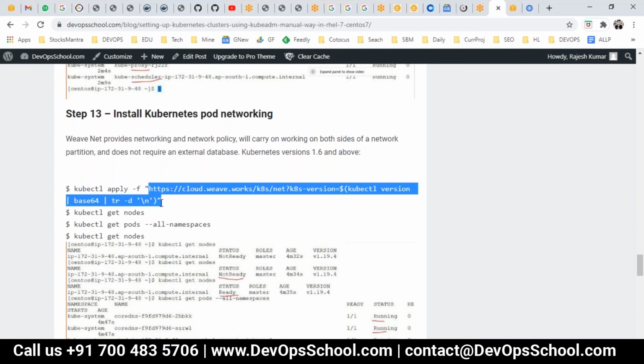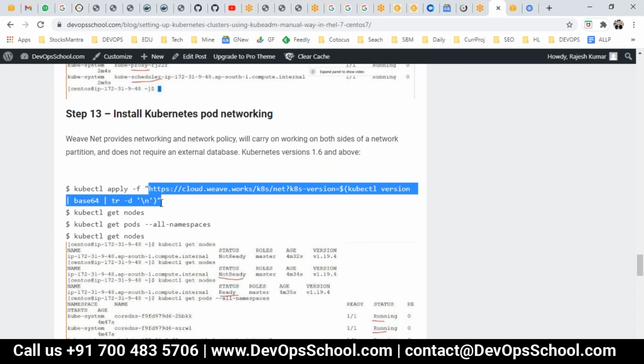Yes. See, you have to decide whether you want WeaveNet or Calico, Canal or Cilium. Whatever you want, you will get one YAML file for each one of these. But the question is whether you should use Calico or Flannel or Cilium or Canal or WeaveNet. For that understanding, you have to spend a good amount of time to understand the product. Okay. And are we defining anything in those YAML files, or do we need to write something there? Nothing. As I said, I did not do anything.